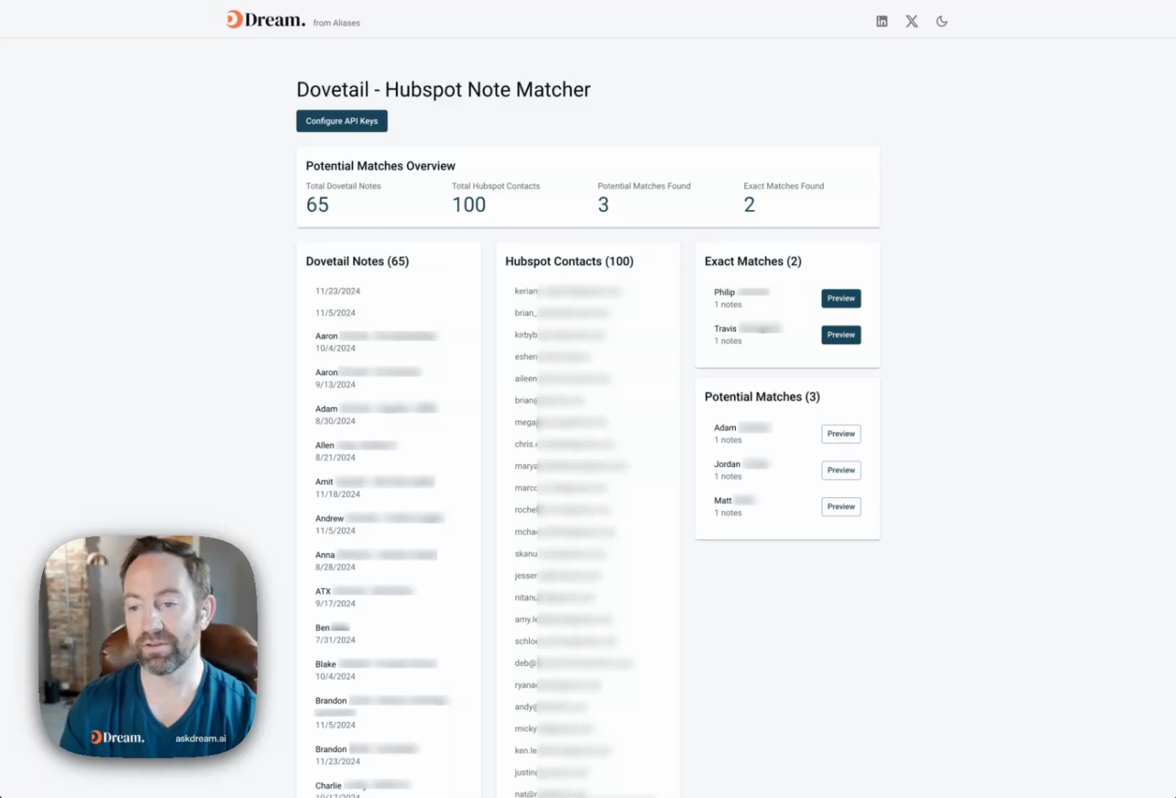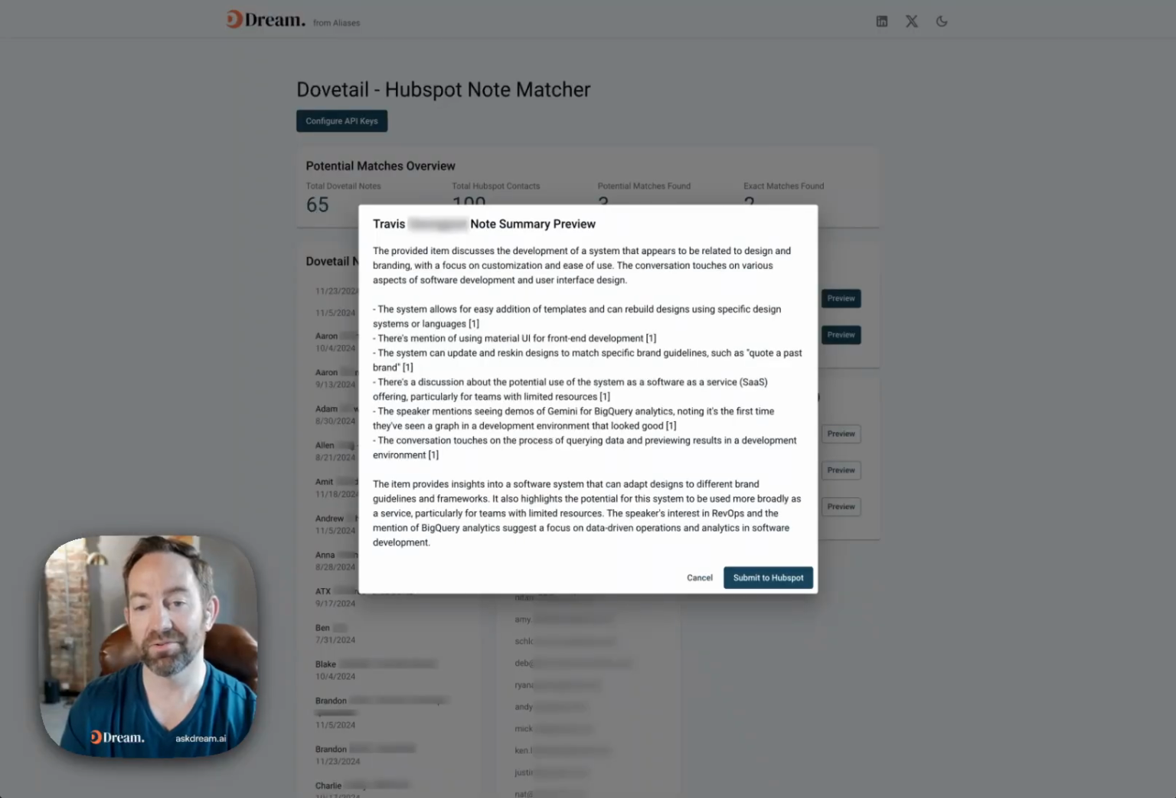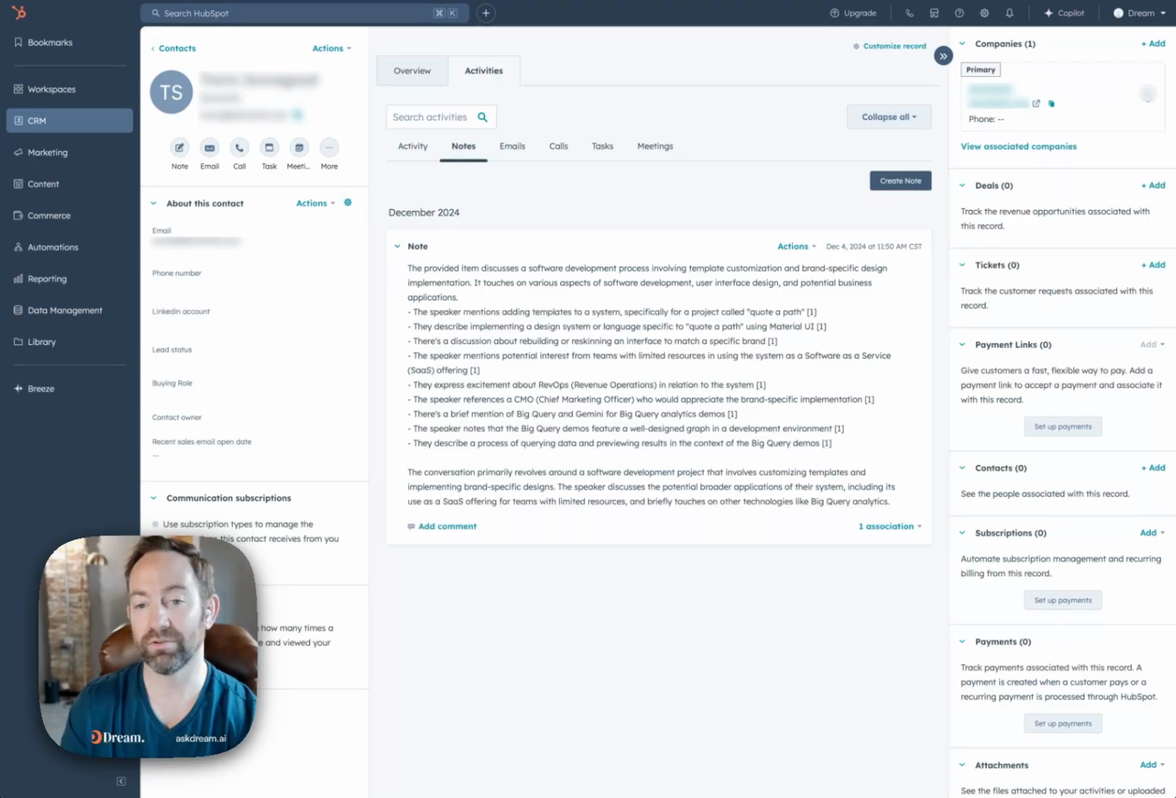And then when you preview these things, it actually opens a dialog and it calls an API from Dovetail and it creates a note summary. So it actually creates this summary on the fly with AI from Dovetail. And then when you're happy, you submit that to HubSpot, and this uses those APIs and takes that information from a Dovetail session and pushes that over to HubSpot.